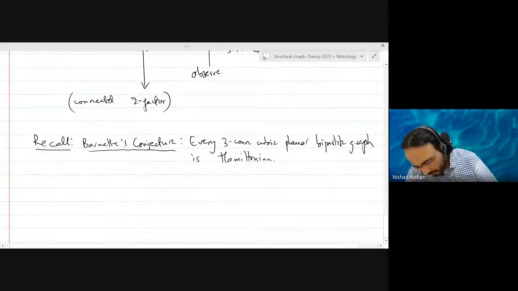To be Hamiltonian means that it has a Hamiltonian cycle.